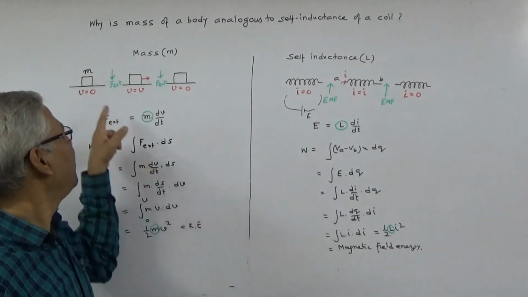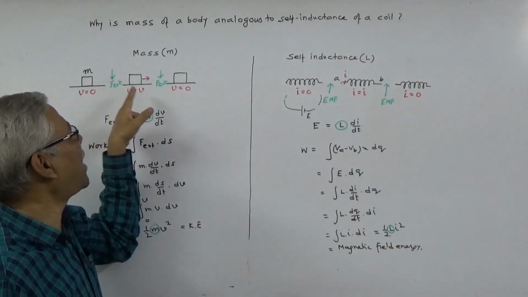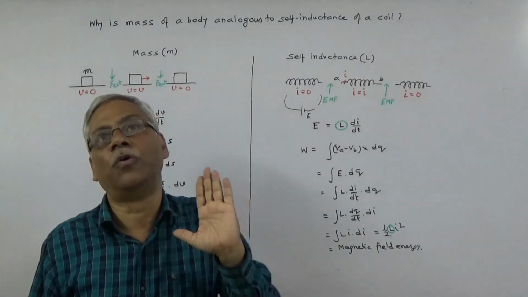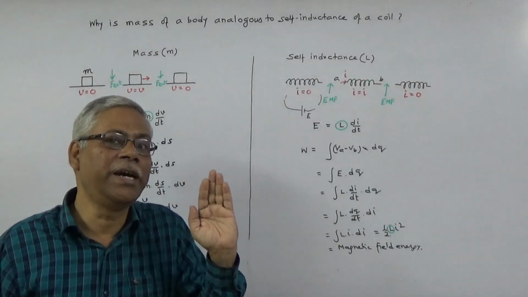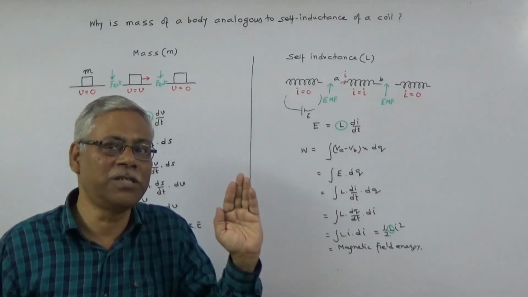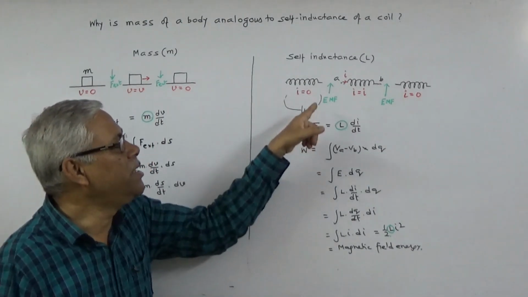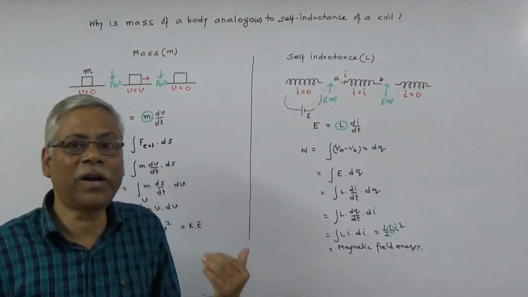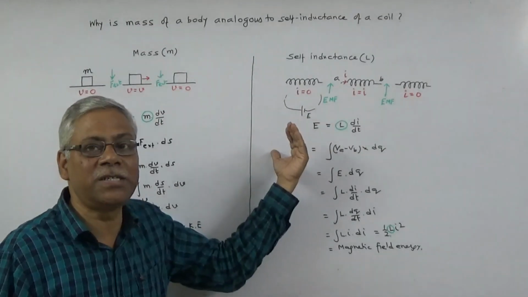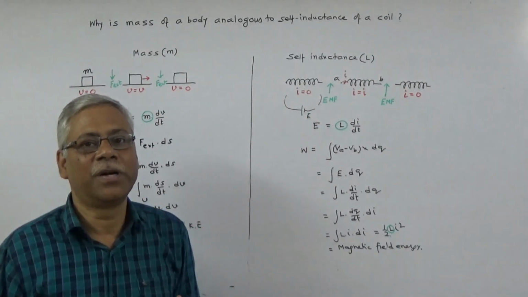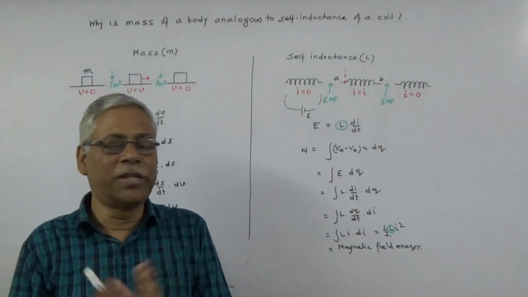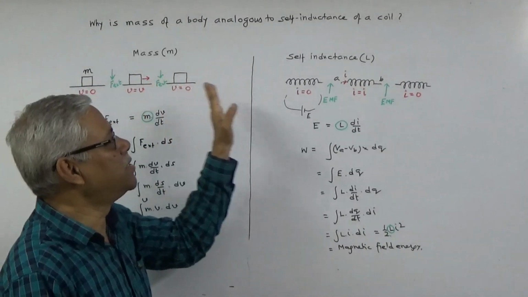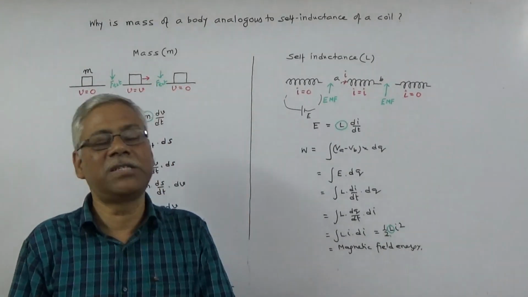Here the external force has to overcome the force of resistance against change of velocity. Here the EMF has to overcome the force of resistance against change of current. Okay, so we have understood that mass is analogous to self-inductance.